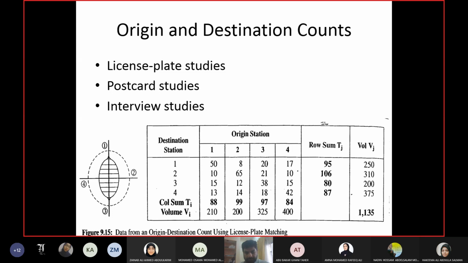For example, purpose of the trip. Okay, you can add this question. You can also add a question about the mode, the choice of transportation to go from one area to the other area. So you can add maybe 1 or 2 extra questions as well. And on the back side of the card you have your address.